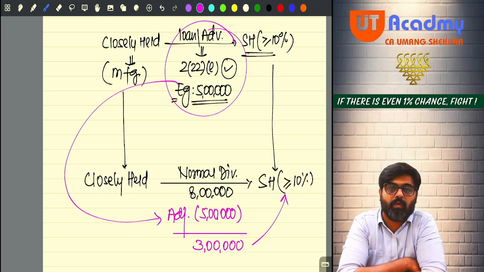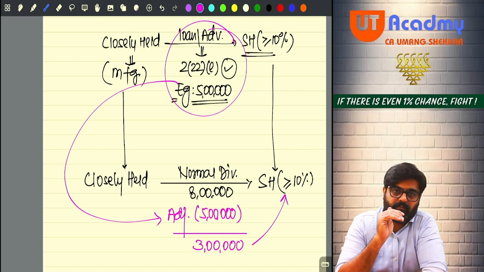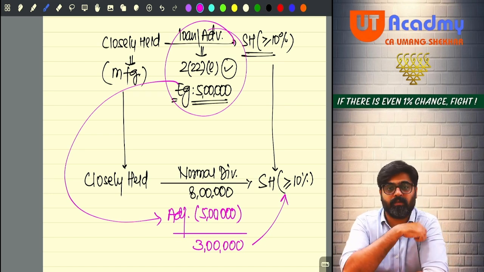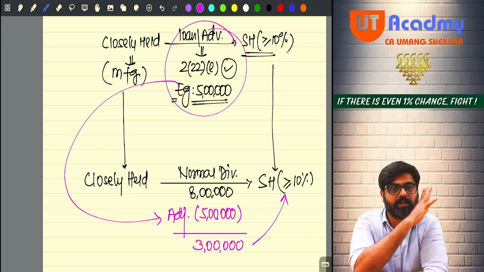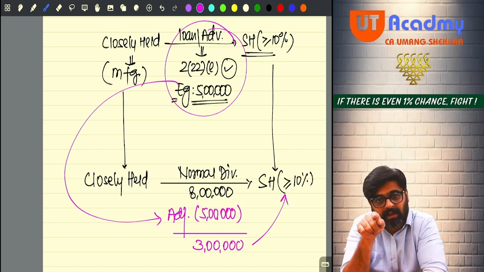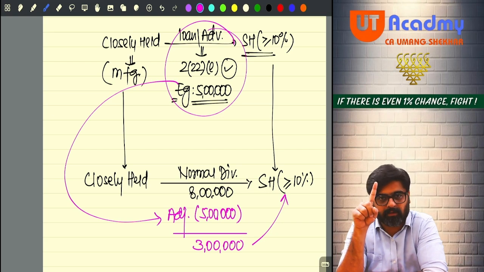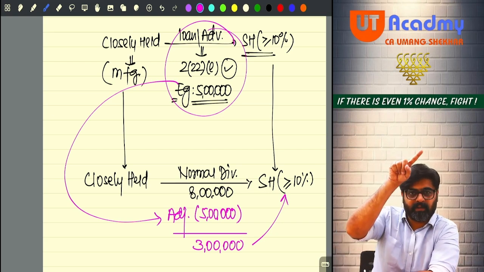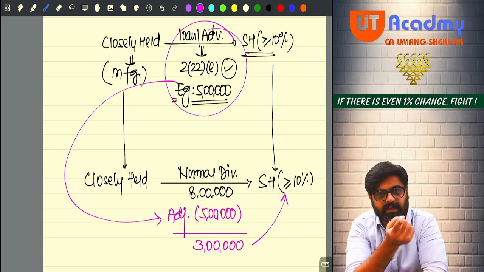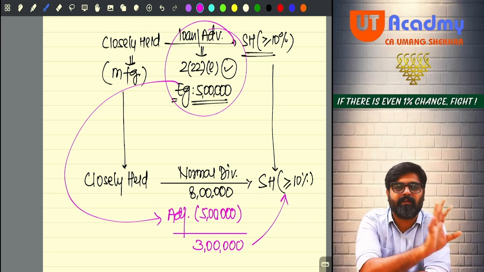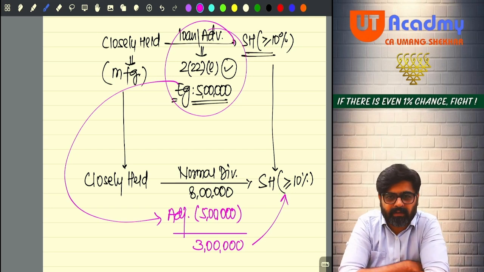Now, second time, if you will say that the shareholder is getting 8 lakh rupees as dividend and you charge 8 lakh, don't you think that the 5 lakh will be taxed for the second time? Hello sir, if that 5 lakh rupees loan advance, which is already considered as your dividend, is now getting adjusted out of your normal dividend, so treat the balance normal dividend only as your dividend now.